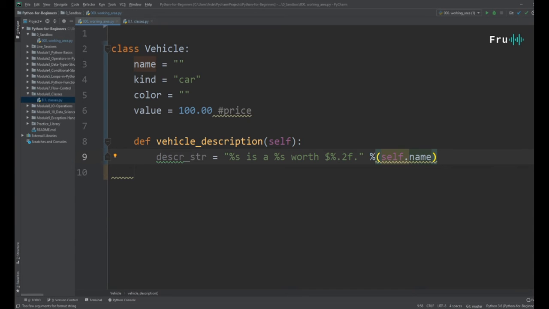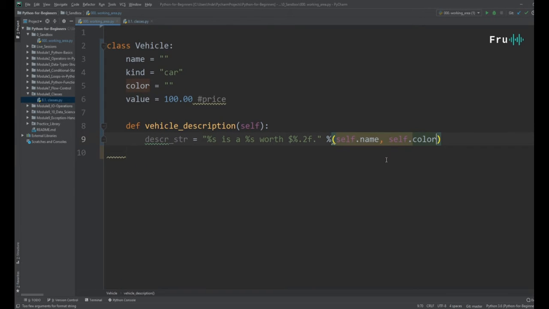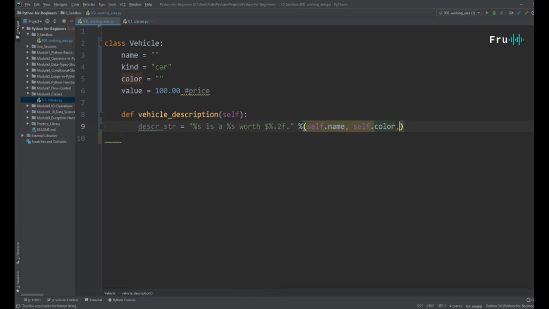So we're gonna pass in the name of the car. It's gonna take the name here and put it in here. So name is s, and then that s would be self.color, and then at the end we're gonna put in self.kind, and then self.value. So we're simply taking those attributes of a car and printing them to the screen. And at the very end, once we've set the description, we're gonna return that description.